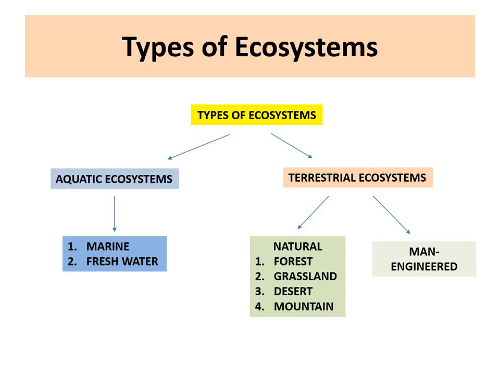Ecosystems could be either aquatic or terrestrial. Aquatic ecosystems are all the ecosystems that are based on water, and terrestrial ecosystems are all those ecosystems which are based on land. So today we'll talk about the terrestrial ecosystems. Terrestrial ecosystems could also be of two types, that is natural or human-made.